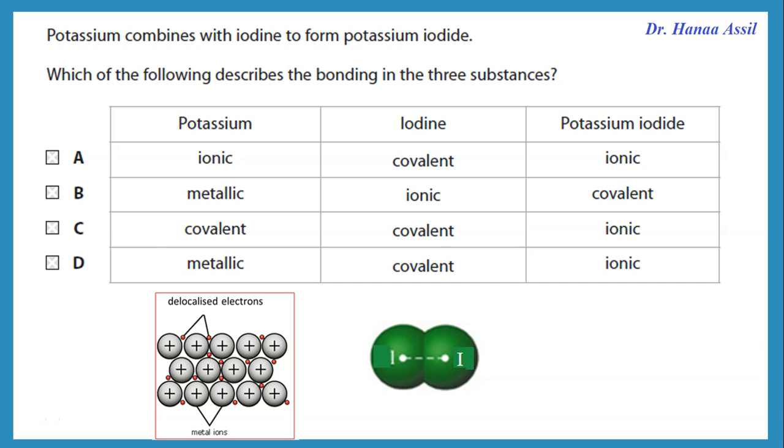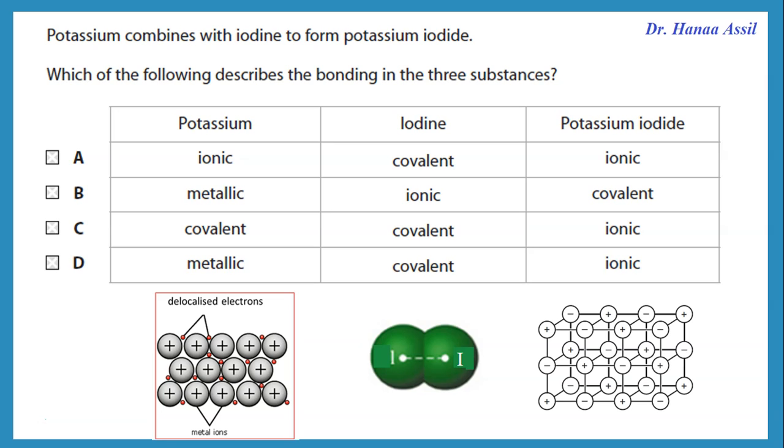Iodine is a simple molecular structure, so inside it has covalent bonds in which two iodine atoms are sharing a pair of electrons. For potassium iodide, of course, this is a metal that loses electrons and a non-metal that gains electrons, and we have positive and negative ions in a giant three-dimensional crystal lattice. This is ionic bond. So that would be the answer.